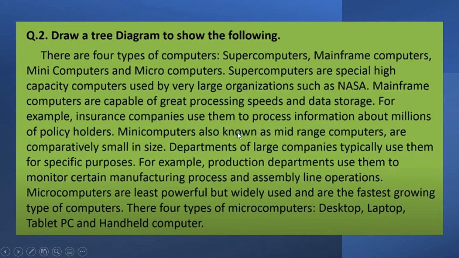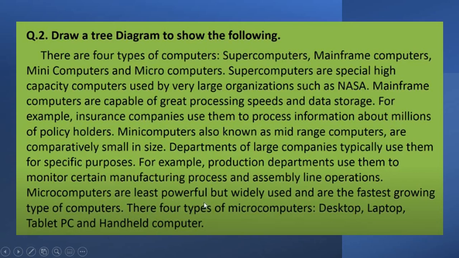Mini computers, also known as mid-range computers, are comparatively small in size. Departments of large companies typically use them for specific purposes. For example, production departments use them to monitor certain manufacturing processes and assembly line operations.